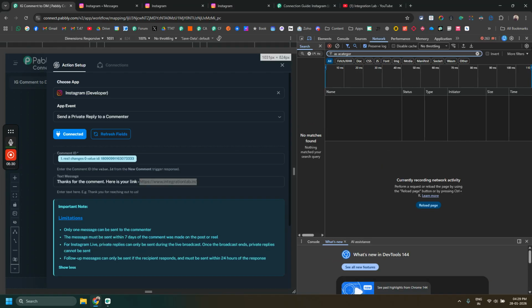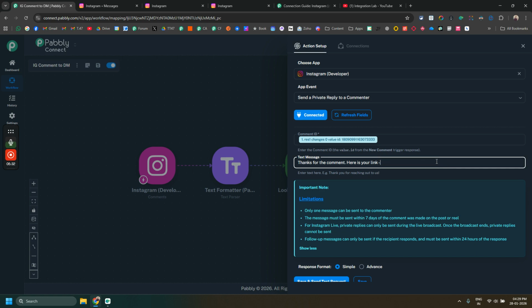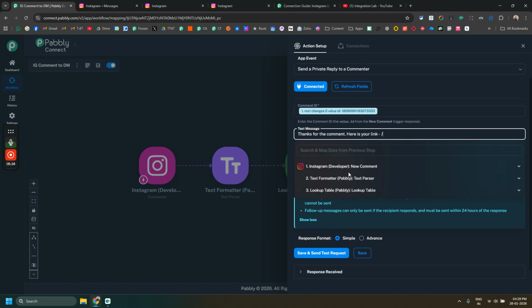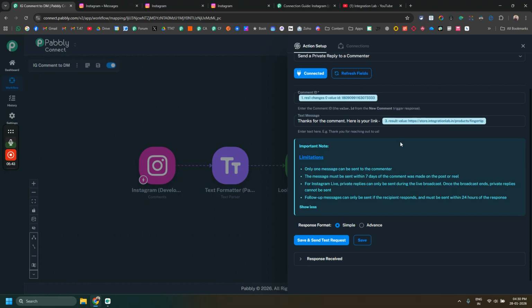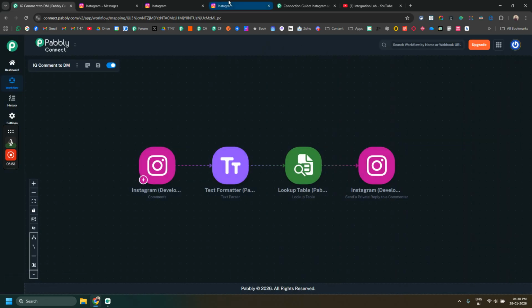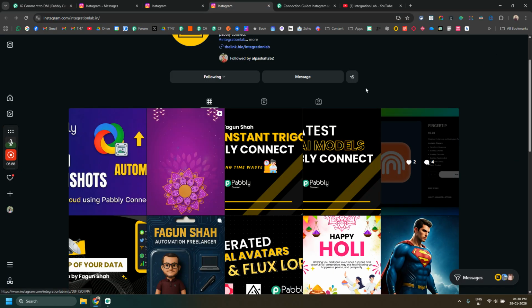Sorry, my mistake. Let me just add here, let's say we want to map the result of this. So it will be dynamically passed from the third step, right? Whatever you type here plus the result of the third step will go in the DM. So let's save this, and let's say we have already set up this one.